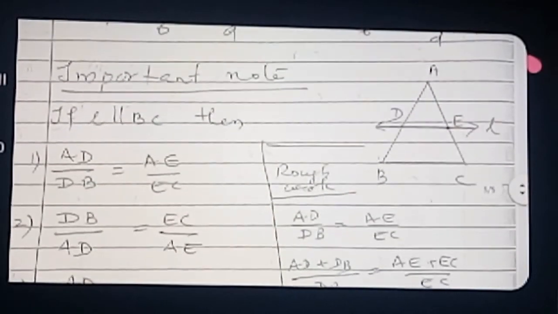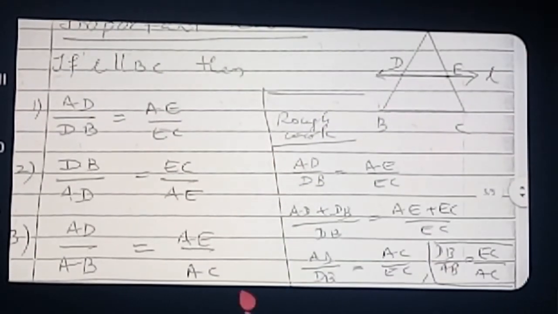Now, listen to the important note. These are very, very important formulas. Very important for numericals, MCQs, etc. So listen here. Only the basic proportionality theorem is applied. If L is parallel to BC, the first law you have already studied: AD by DB is equal to AE by EC.